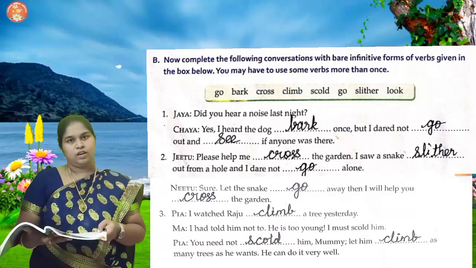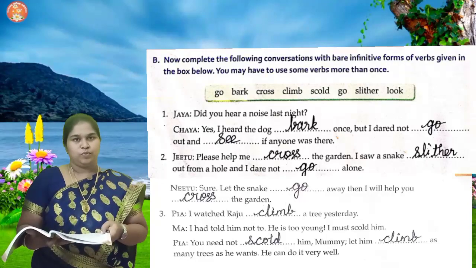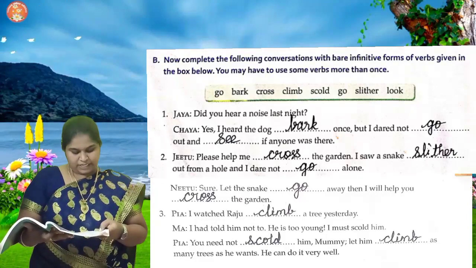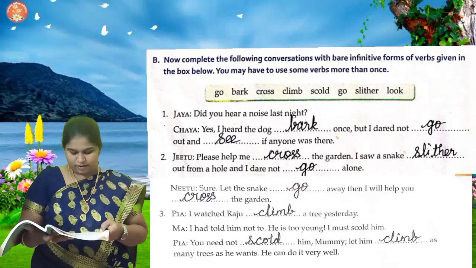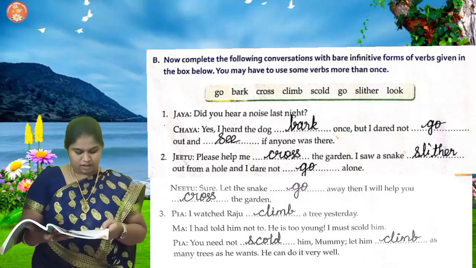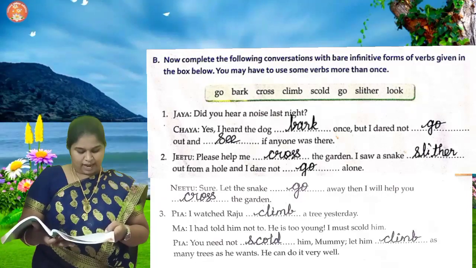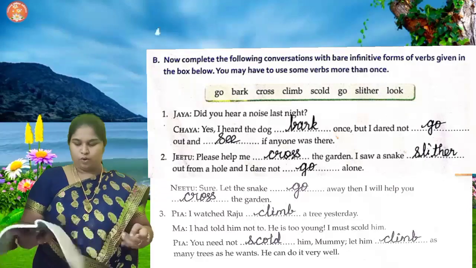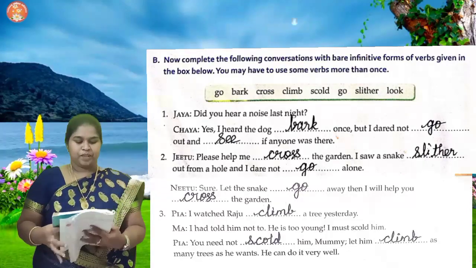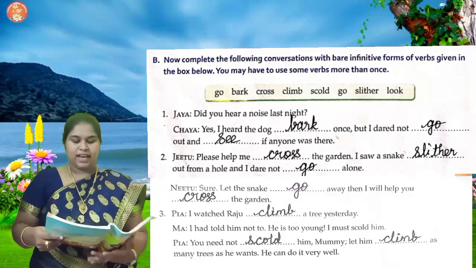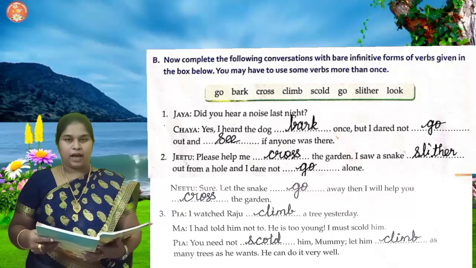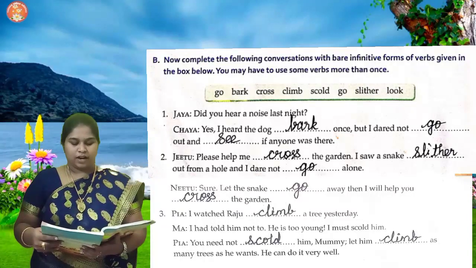Here there is no need to use to form. Please help me cross the garden. I saw a snake slither out from a hole and I dare not go alone. Sure, let the snake go away, then I will help you cross the garden.